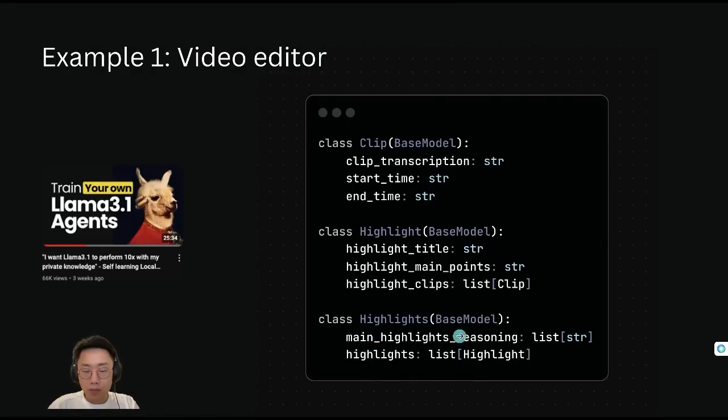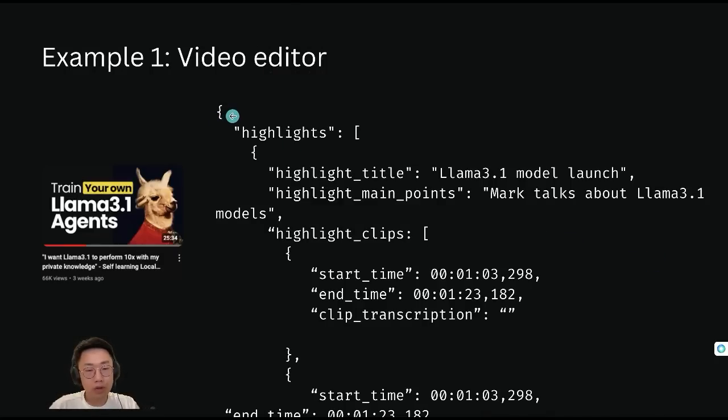So we can define this specific data structure that, one, forces the large language model to think things through before it gives us a random timestamp. And second, makes sure the format of the timestamp it returns is proper. And this should return a data structure that looks something like this.